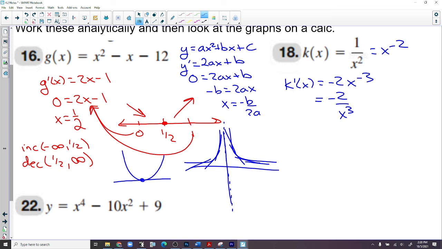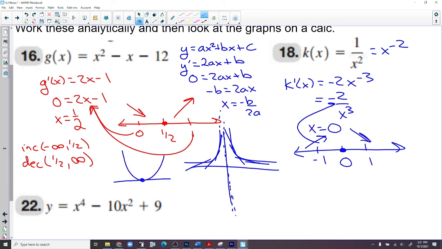Now I told you that we set derivatives equal to 0. We also want to know where derivatives are undefined. And this is undefined at x equals 0 because we have a vertical asymptote there, and our derivatives can change signs over that vertical asymptote, and actually it does. So we go 0, negative 1 and 1 we could choose. If I plug negative 1 into the derivative, negative over a negative is a positive, so increasing. If I plug 1 into the derivative, negative over positive is a negative, decreasing. So increasing from negative infinity to 0, decreasing from 0 to infinity.